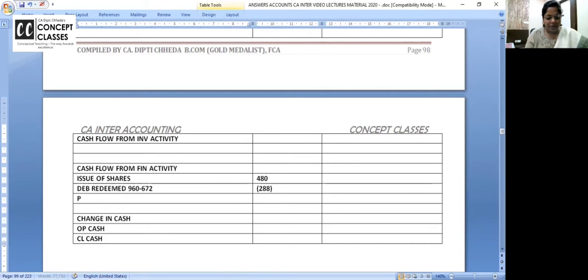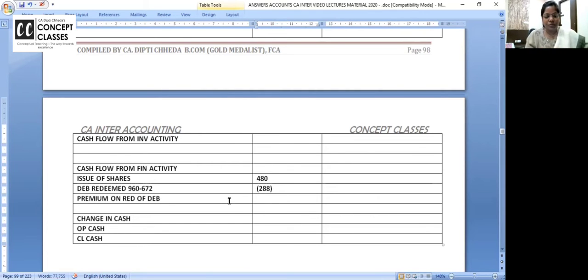Now, premium on redemption of debentures. 288 into 5%. Debentures are redeemed at 105. So 288 and 288 into 5%.